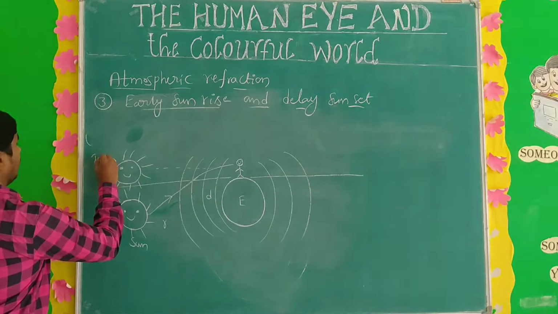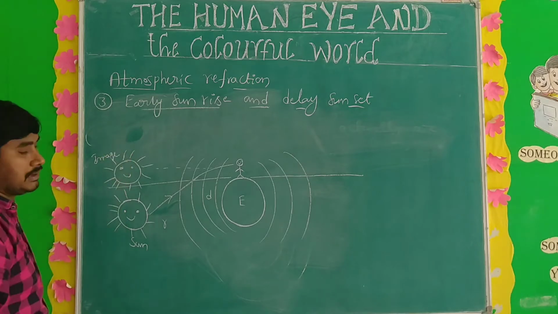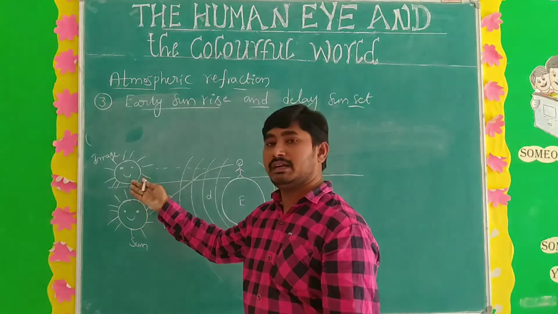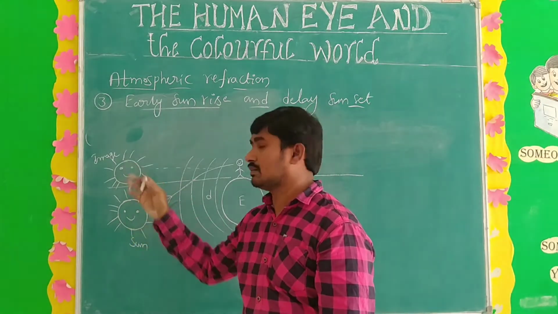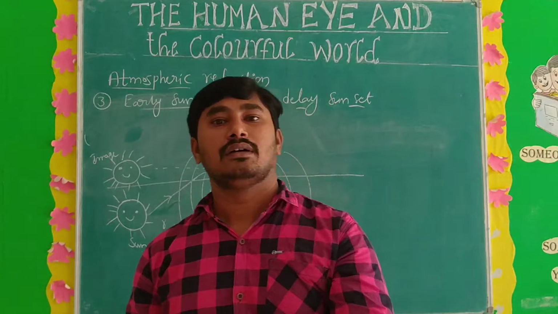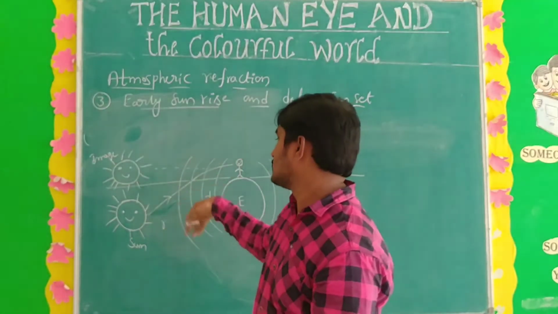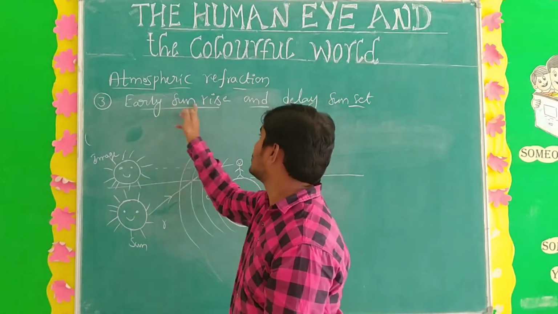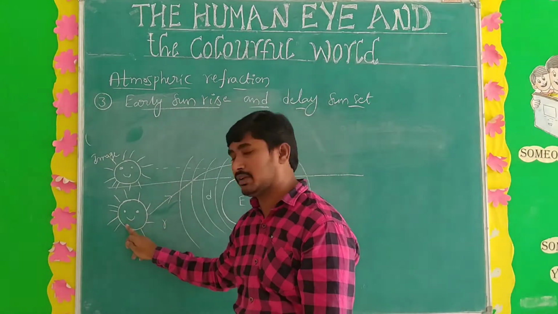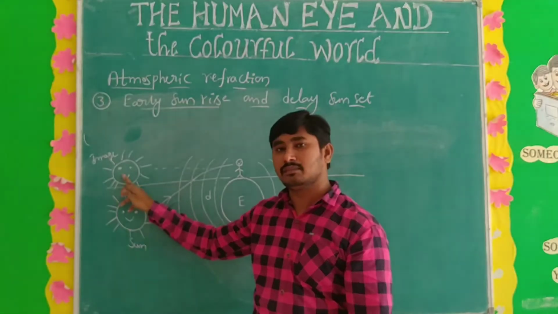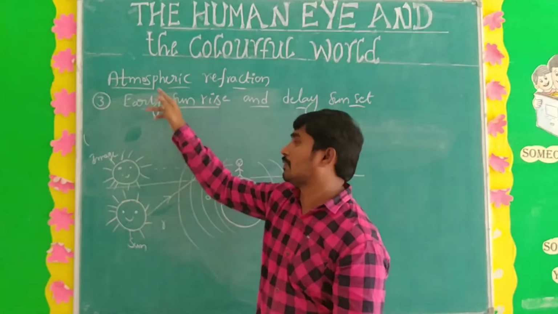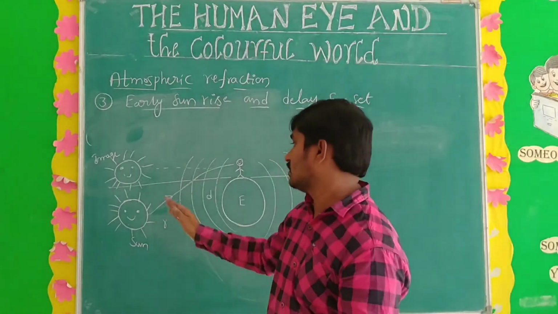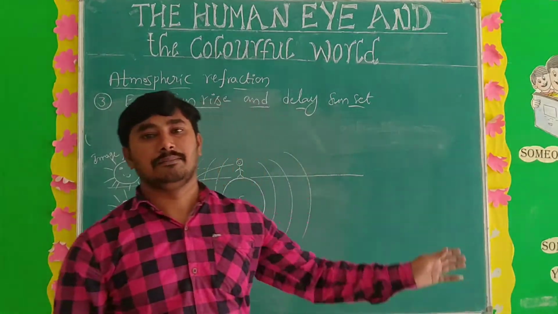Okay, this is the image. This is the object. Understand? Means in the morning time, what we are seeing is the image of the sun, due to change of refractive indices of atmospheric layers. That's why we call this an early sunrise. Actually, this is the position of the sun, but we are seeing the image. So what is the main cause? That is atmospheric refraction. Understand, students?